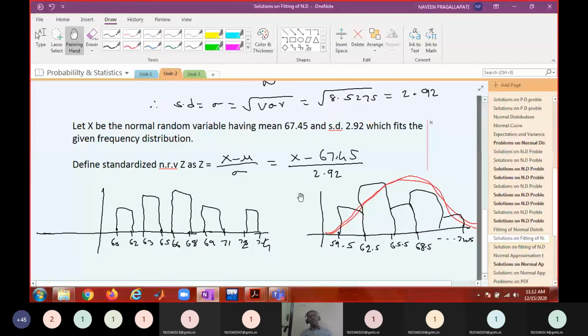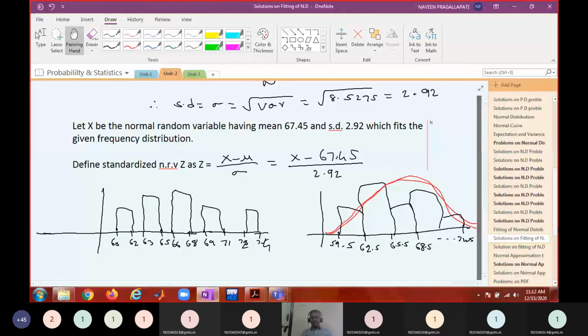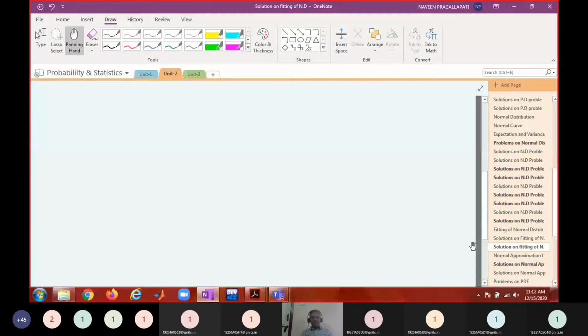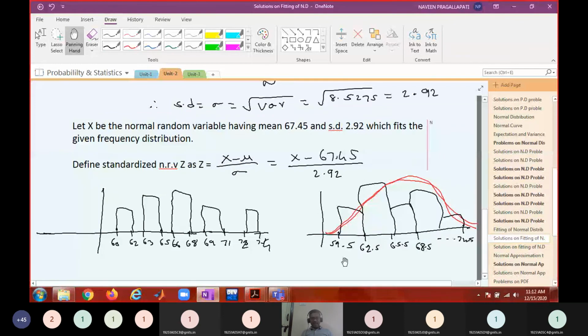Actually, normal distribution is a continuous probability distribution. Its graph is going to be a curve, but here we are given a frequency distribution like this. So we are approximating this distribution with some normal distribution. We computed all the probabilities like this: probability that x lies in between 59.5 to 62.5, probability that x lies in between 62.5 to 65.5, and so on.